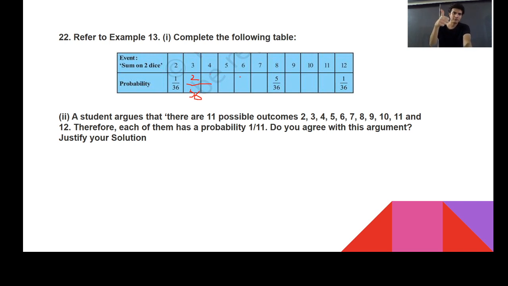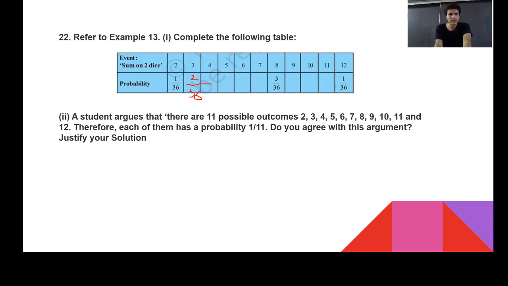Here 1,5; 2,4; 3,3; 4,2; 5,1. That is 5 upon 36. Here, can you tell 6 upon 36? Yes, 1 by 6: 1,6; 2,5; 3,4; 4,3; 5,2; 6,1. Again here 4, 3, 2. And when you add all of these, you will directly get your answer: 36 by 36 is equal to 1. That is the addition of all these. Now, second question.